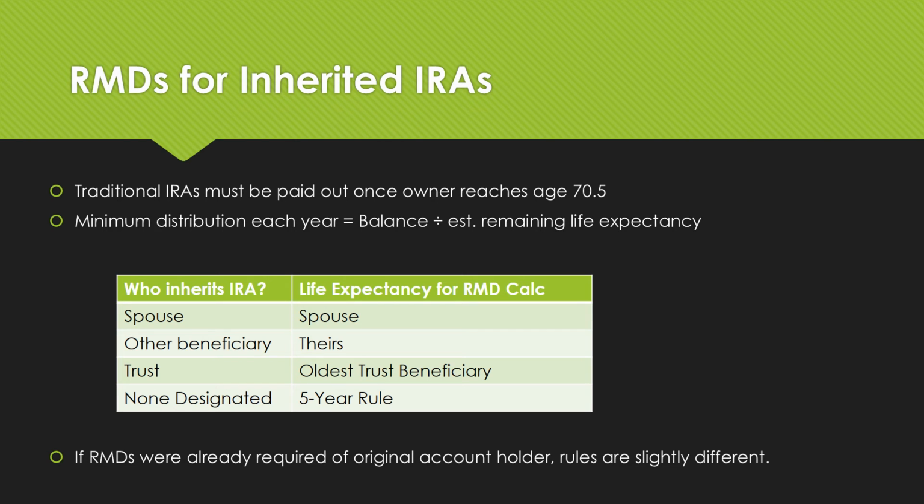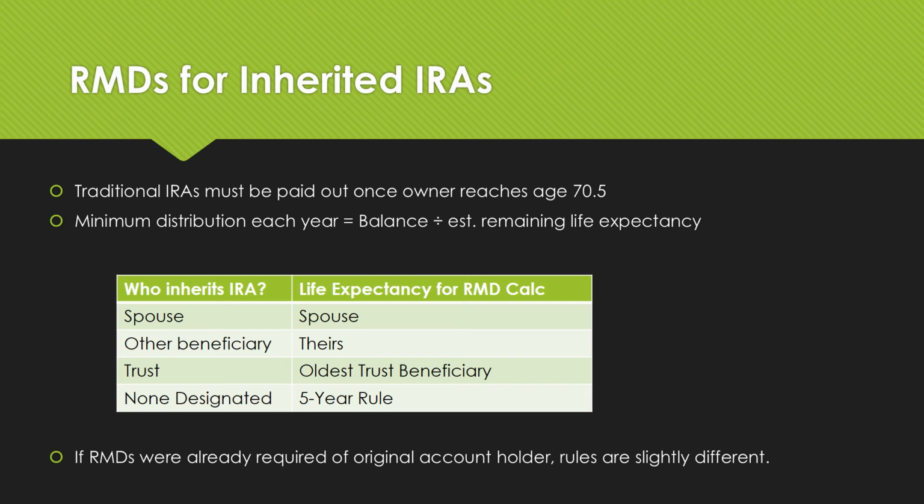Traditional IRAs must be paid out once the owner reaches 70 and a half years old. Each year, a minimum distribution is calculated based upon the remaining balance divided by an estimate for the remaining life expectancy of the owner. If the original account holder dies before they turn 70 and a half and are required to make required minimum distributions, then the RMD calculation for the beneficiary varies depending upon who inherits the account.